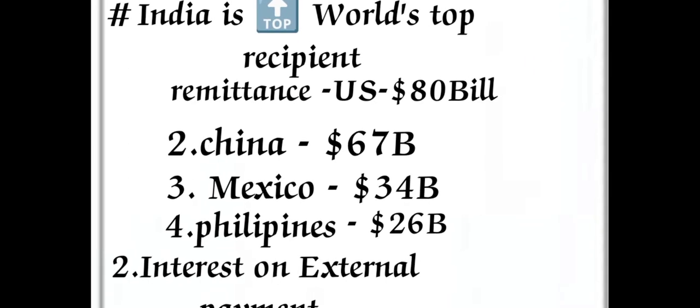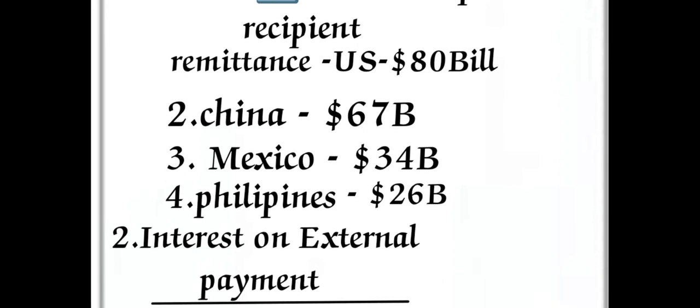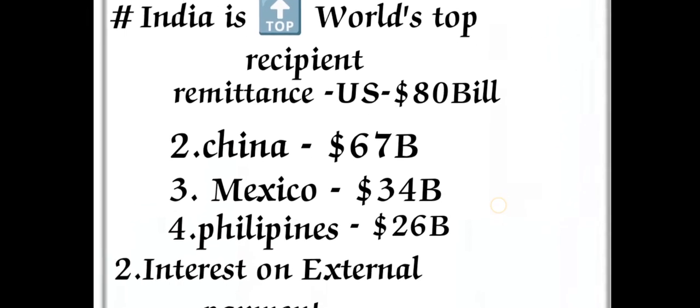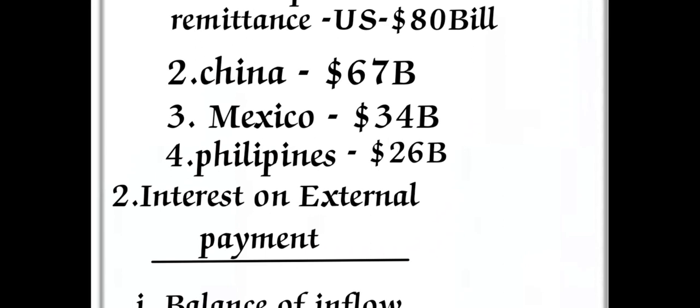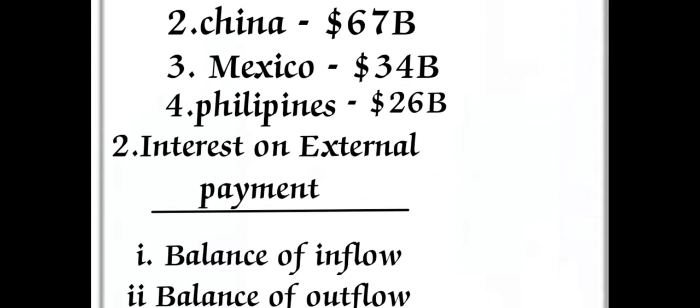India is the world's top remittance recipient, for example from the US, 80 billion US dollars. The second position is China with 67 billion dollars, Mexico is third with 34 billion dollars, and the Philippines fourth with 26 billion dollars.